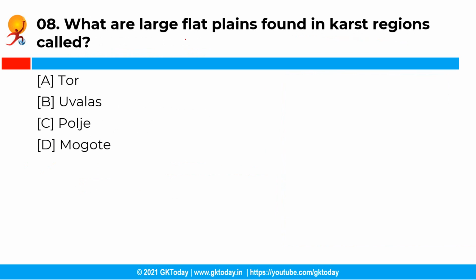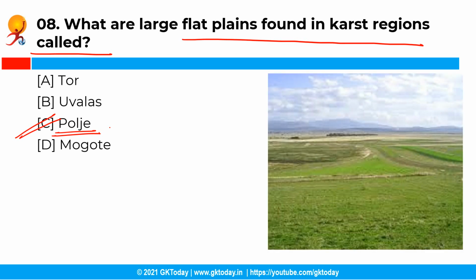Now the next question is, what are large flat plains found in karst regions called? So you have the following options and the correct answer is option C, that is polj. See, polj or polje, also called karst fields or karst polj, are large flat plains found in karst regions, and the word polj means field, and they are flat-floored depressions within karst limestone.